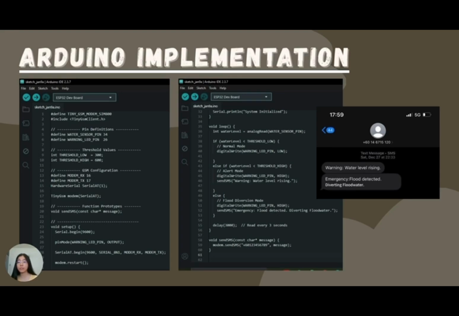So, in summary, the smart drainage system successfully enhances drainage safety and improves response time during high-risk situations. However, the system still has several limitations. The accuracy of the water level reading depends on the sensor quality and calibration. SMS delivery time may vary depending on GSM signal strength. The system currently supports only basic threshold logic and does not include advanced prediction features. All of these limitations provide opportunity for improvement in future development.